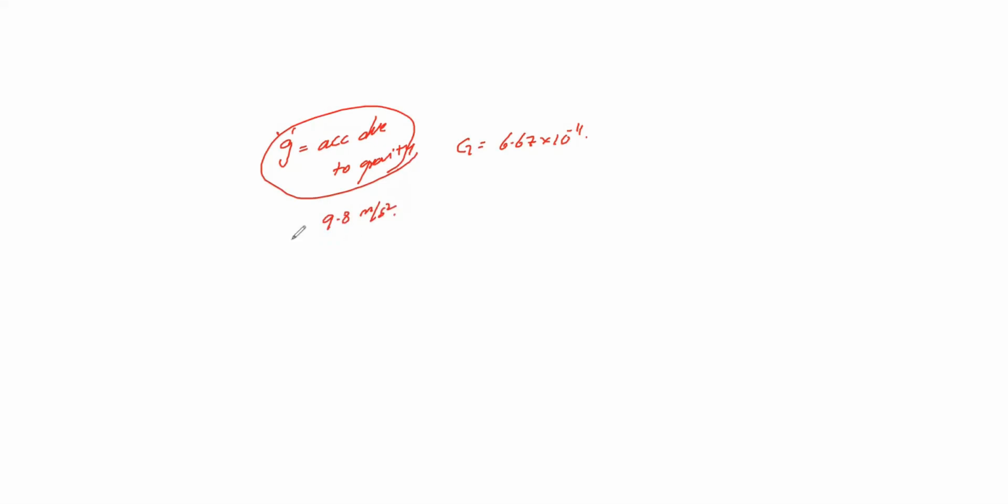So we'll go further. Capital G value is 6.67 into 10 power minus 11, and small g we call acceleration due to gravity. It is different. We'll talk about this later. The acceleration due to gravity depends upon the planet. For our planet, Earth, the value is 9.8 meter per second square. We'll discuss this one later. The universal gravitational constant is constant all over the universe between the planets.